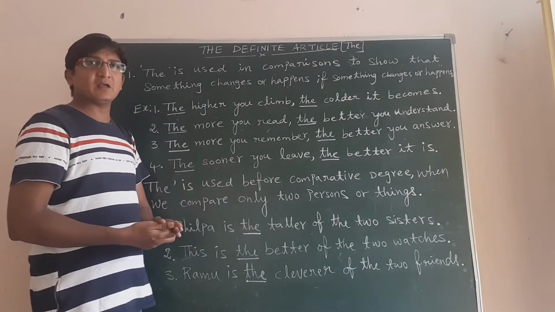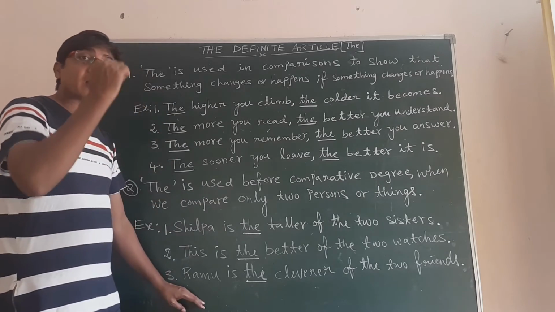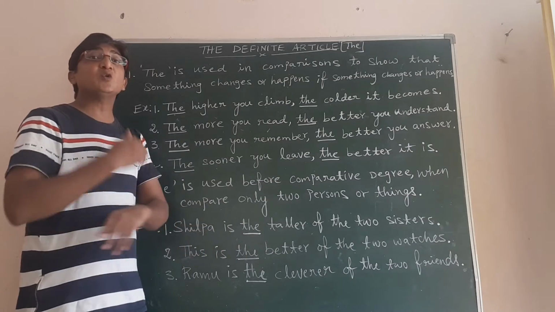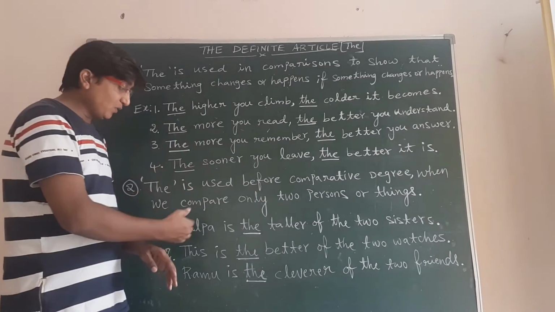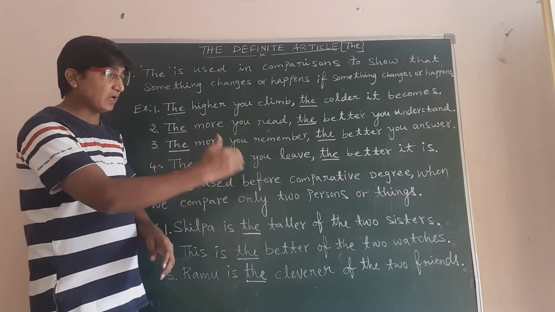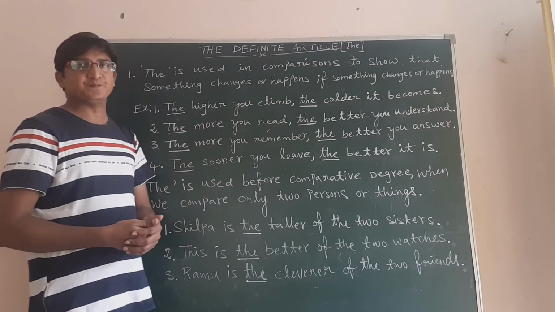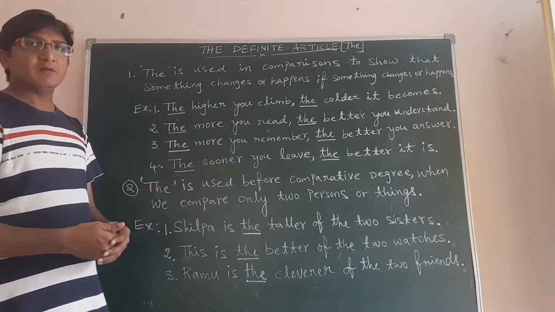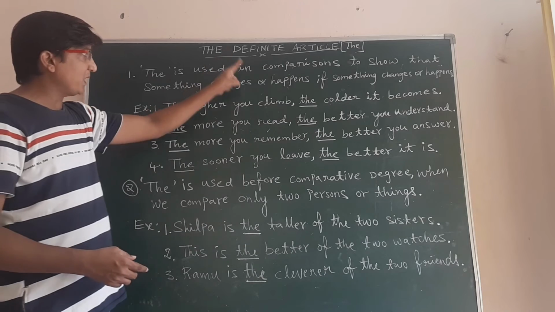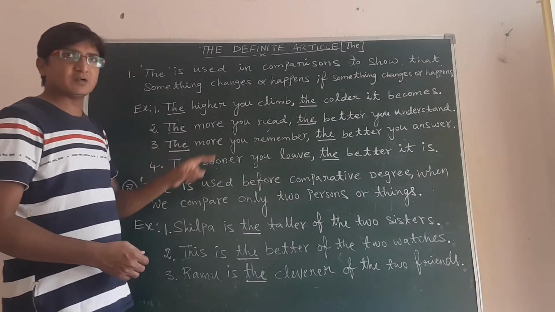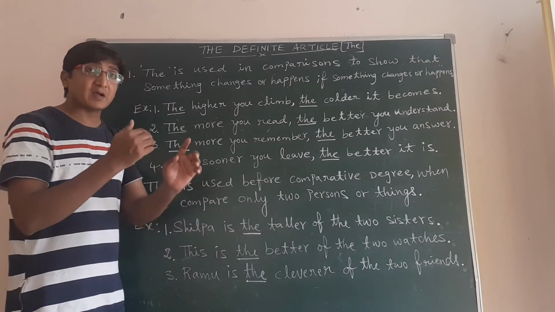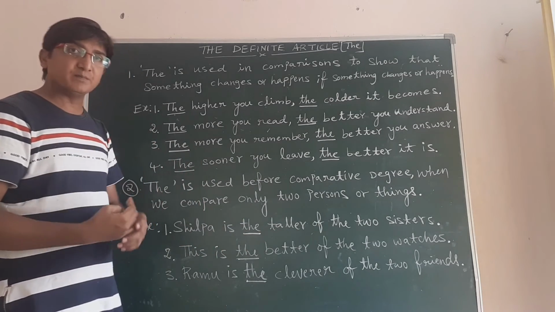Only two friends are there, and of those two, Ramu is the cleverer because most of the time he gets more marks than his friend Somu. In this way we can use the definite article the in comparisons, and before the comparative degree when we compare only two persons.